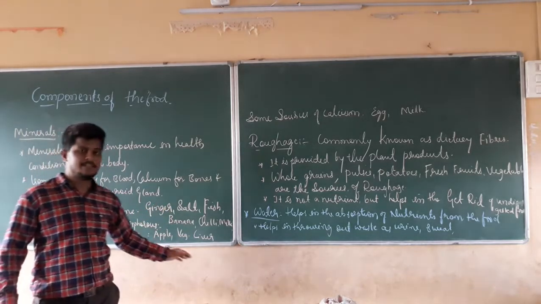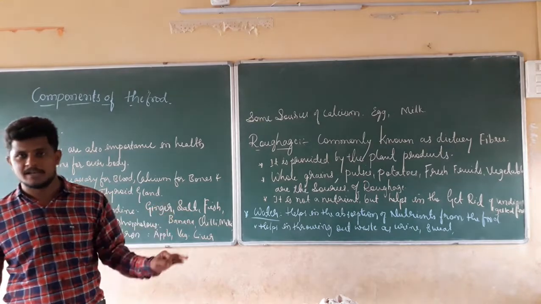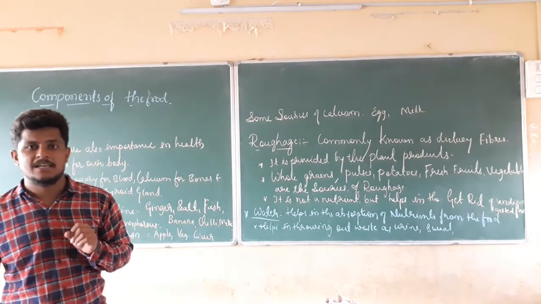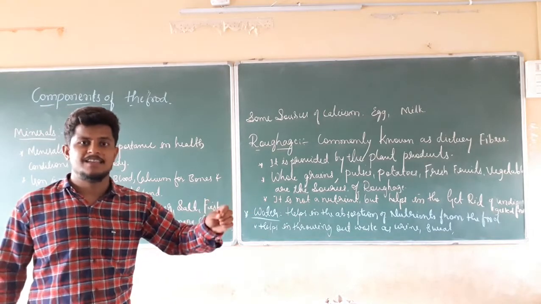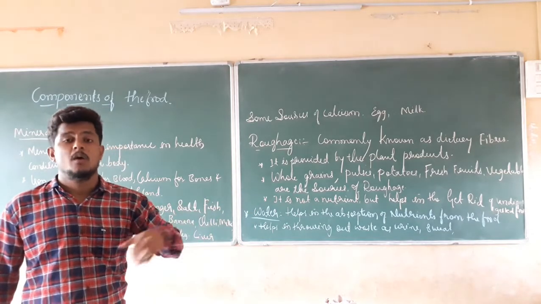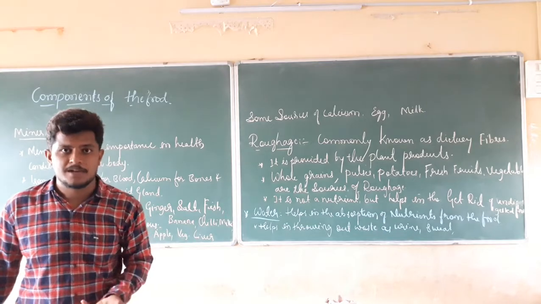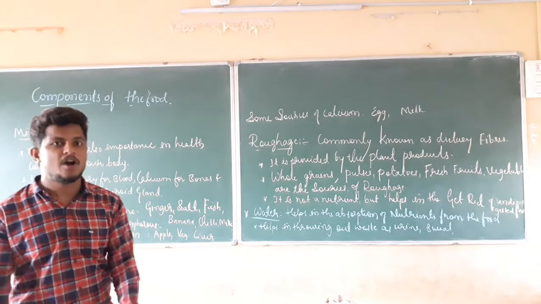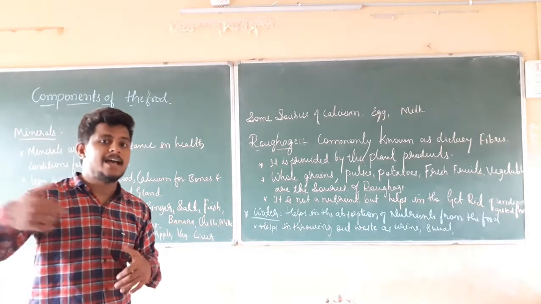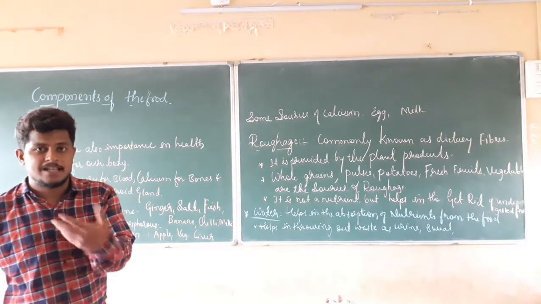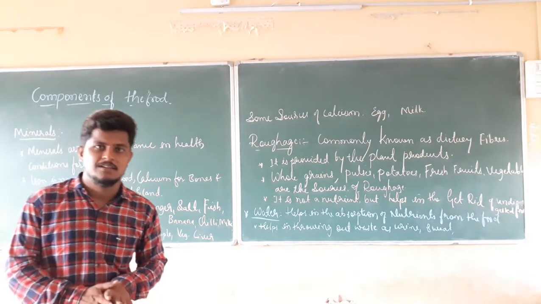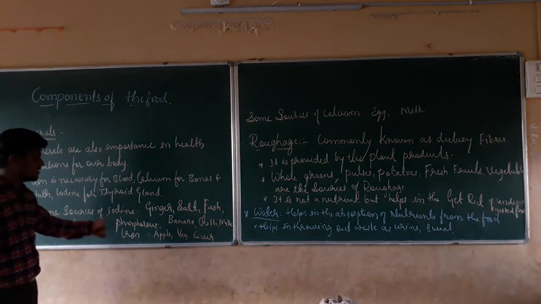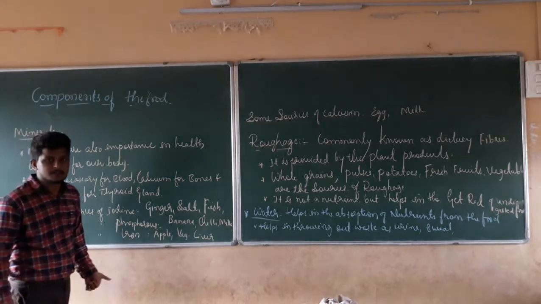In the same manner, the rich sources of iron are apples, vegetables, and liver. That's why there is a saying, an apple a day keeps the doctor away. What makes apple that important? Because it is rich in iron. Why is iron-rich food very important? Because our blood requires iron. If our blood is healthy, then we are also healthy. For that reason, we should eat apples regularly. This is going to give us iron.